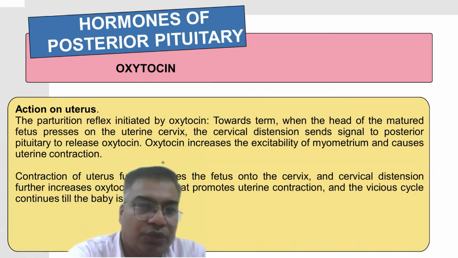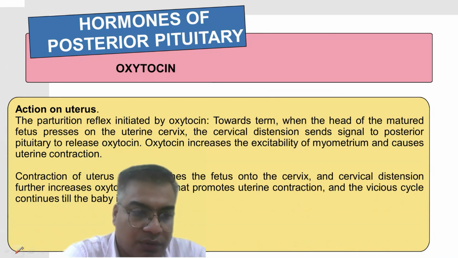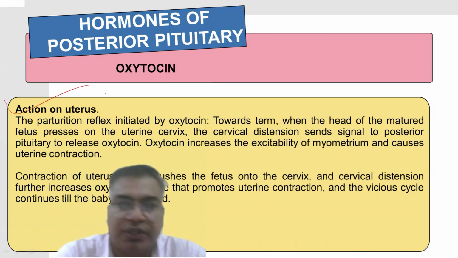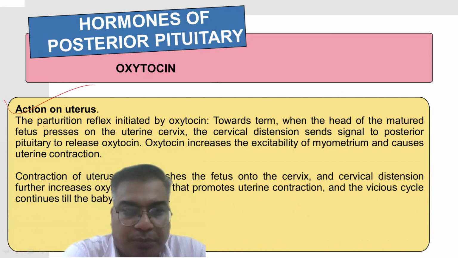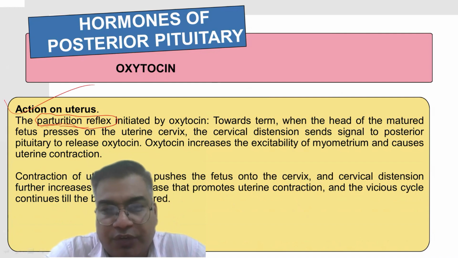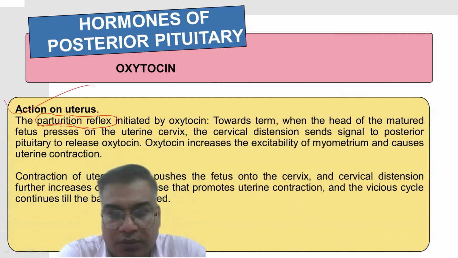Now come to the action on the uterus. During feedback mechanisms, we studied the positive feedback mechanism. This parturition reflex comes under the category of positive feedback mechanisms, which is initiated by oxytocin. Towards the time when the head of the matured fetus presses on the uterine cervix, the cervical distension sends a signal to the posterior pituitary to release oxytocin.